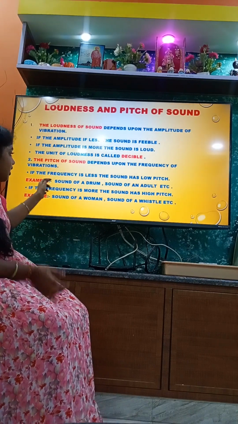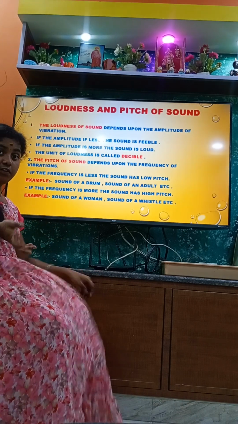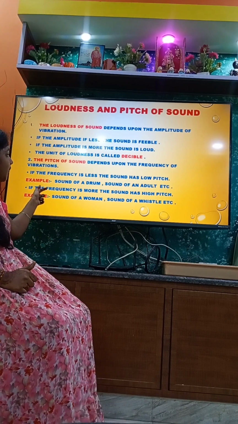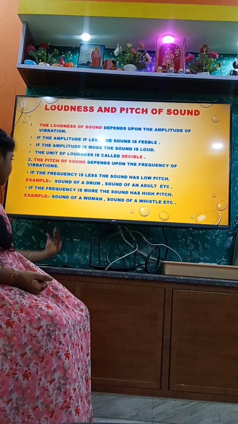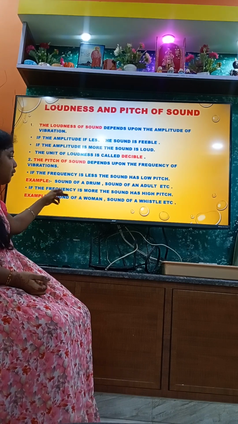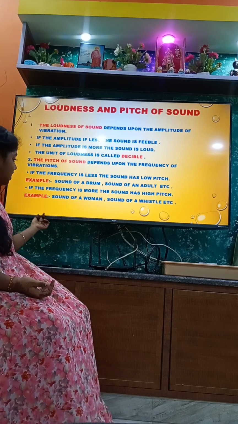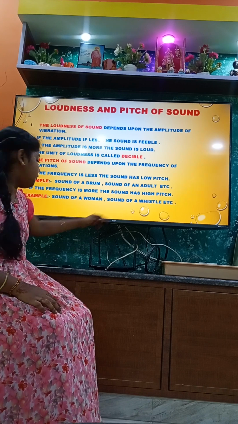If the frequency is less, the sound has low pitch, for example the sound of a drum or an adult male. If the frequency is more, the sound has high pitch, for example the sound of a mosquito or a whistle.